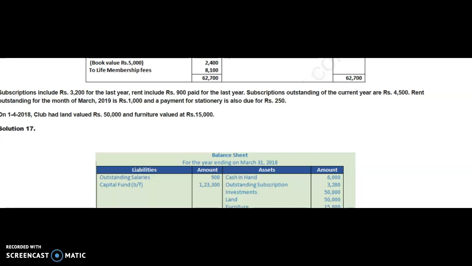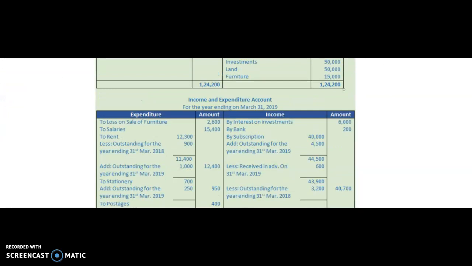So this 1,000 is outstanding at the end of the year. So this 1,000 is to be added here and the net amount to be shown in the outer column 12,400. Again, rent paid 12,300, less outstanding at the beginning 900, add outstanding at the end 1,000, net amount is shown in the outer column, that is 12,400.